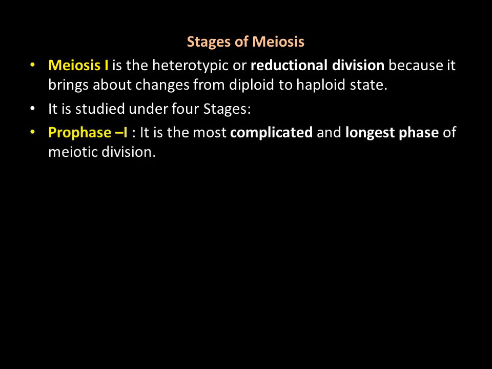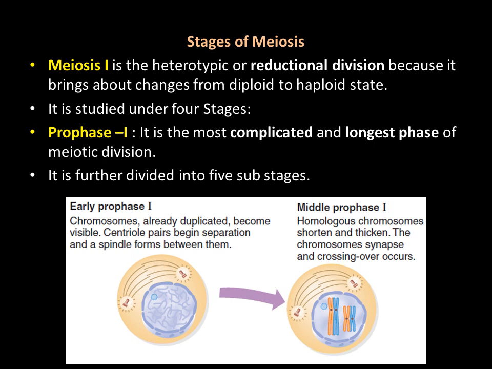Prophase 1 is the most complicated and longest phase of meiotic division. It is even longer than the prophase of mitosis. It is further divided into 5 substages that we will learn in the next slide. Here you can see the early prophase 1 and the middle prophase 1. You can see clearly which changes are going on there.